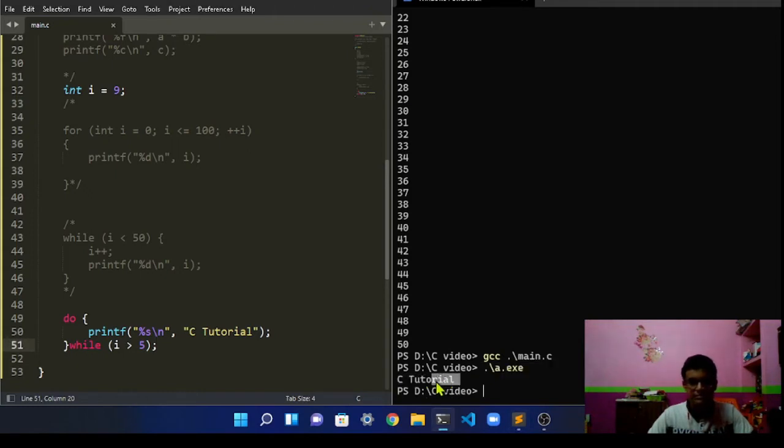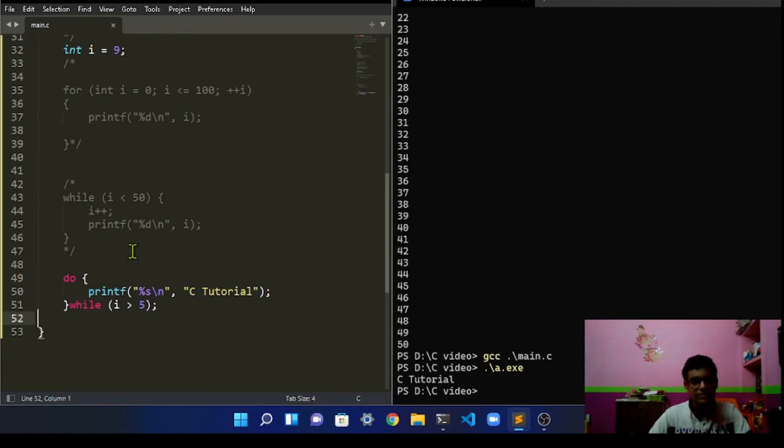There should be a condition which we have assigned over here, but it still printed out C tutorial, because in a do while loop, first it will run whatever code you have written and ignore the condition. First it sees what to do, and then on what condition, and in a while loop it sees the condition first and then what to do. So this is the sequence. I hope you understood.